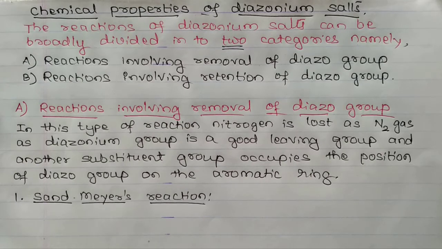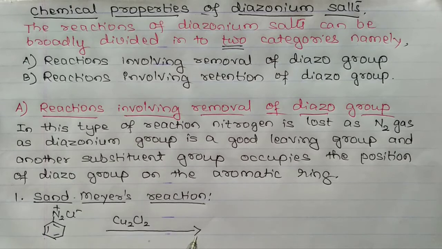When benzene diazonium chloride, C6H5N2+ Cl-, is treated with cuprous chloride, Cu2Cl2, in hydrochloric acid, chlorobenzene is formed.